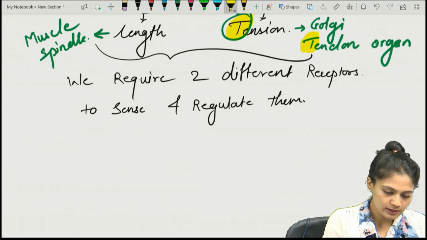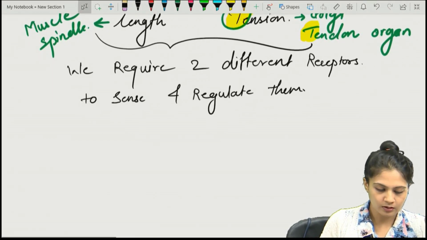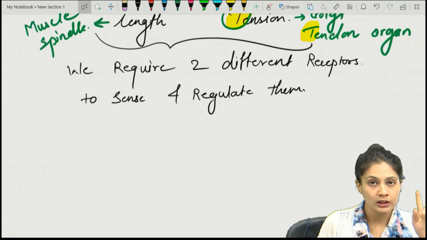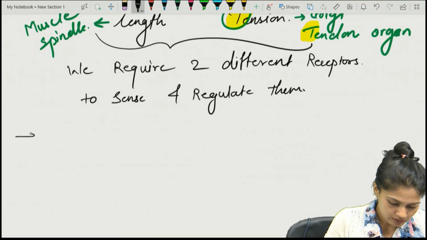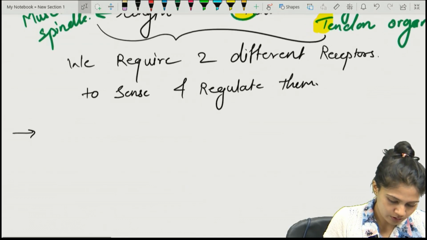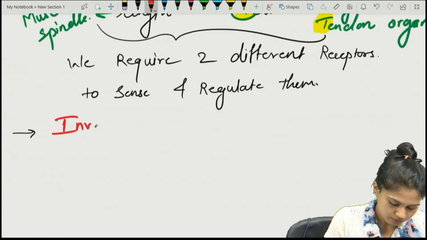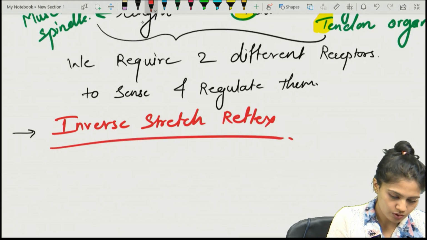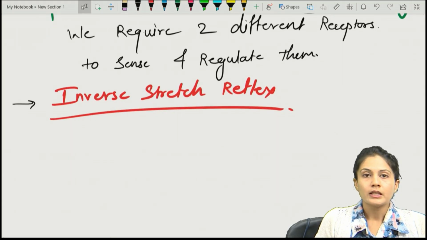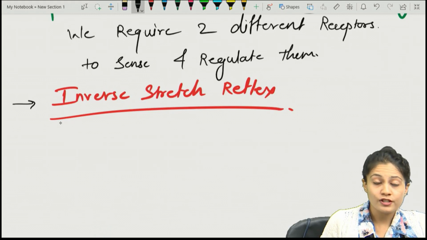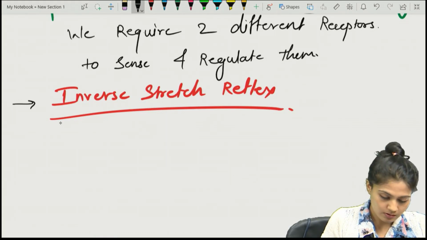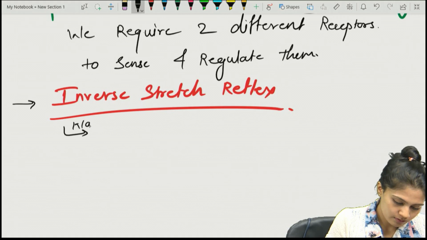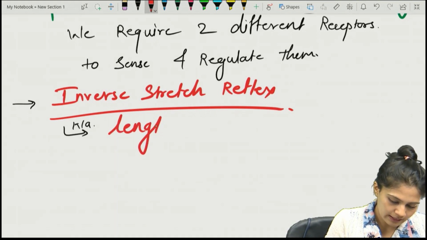So for the muscle spindle activation, we saw the stretch reflex. Let's see something known as inverse stretch reflex. What is the inverse stretch reflex? The stretch reflex has many names. So the inverse stretch reflex is also known as the lengthening reaction.